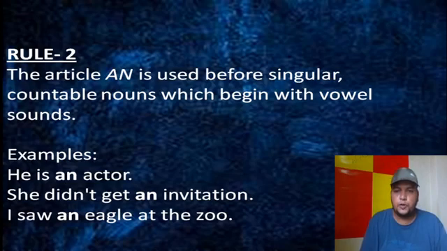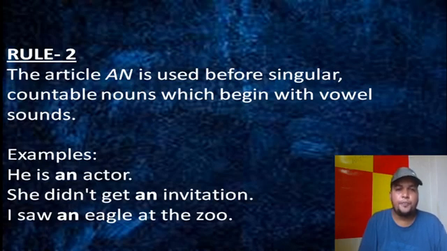These two are actually very common and very primitive rules in case of article. If you keep these things in your mind, you will overcome many confusions. So I repeat, the first one was in case of singular countable nouns but the sound is consonant, that time we put "a". But if the noun is singular countable and the sound is vowel sound, that time we put "an". So you see the examples here: He is an actor. She didn't get an invitation. I saw an eagle at the zoo.